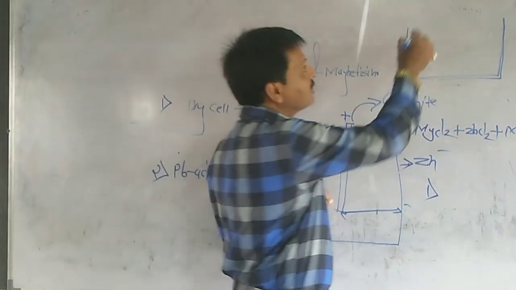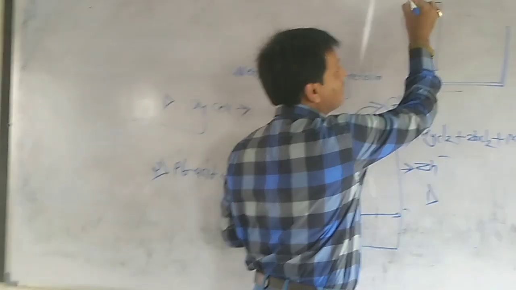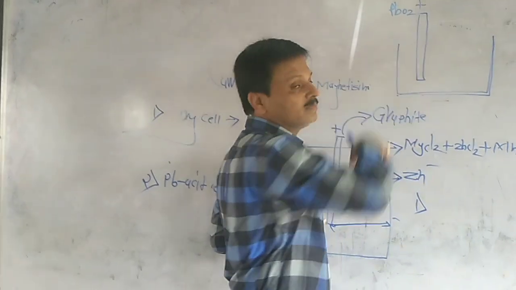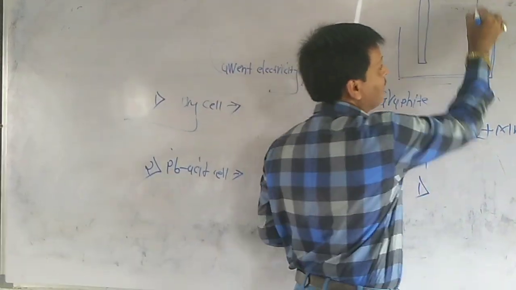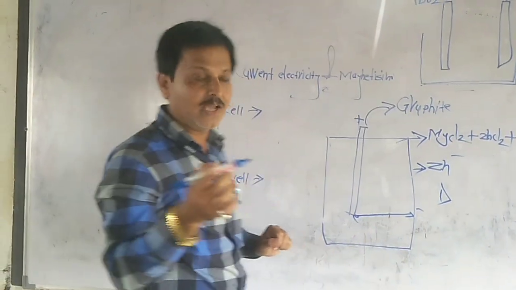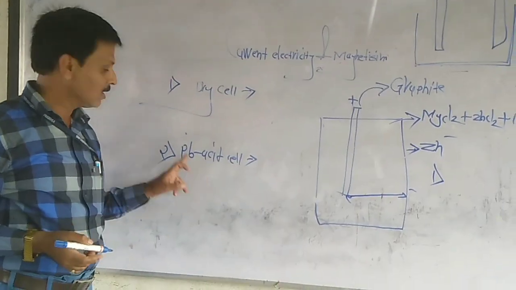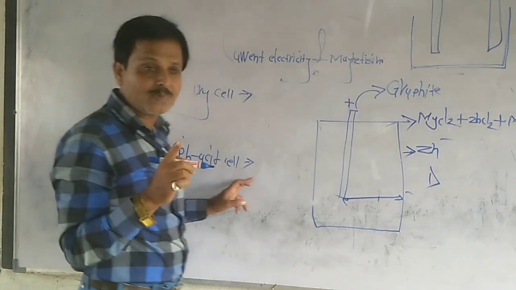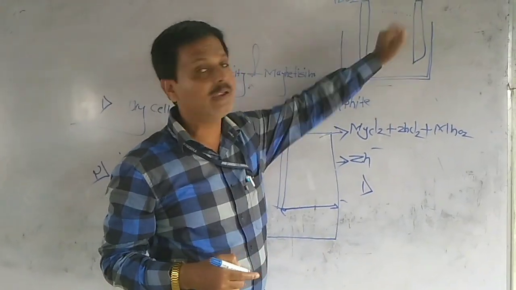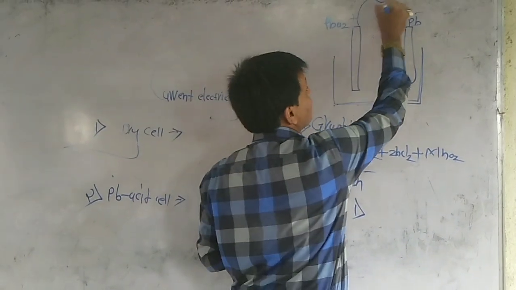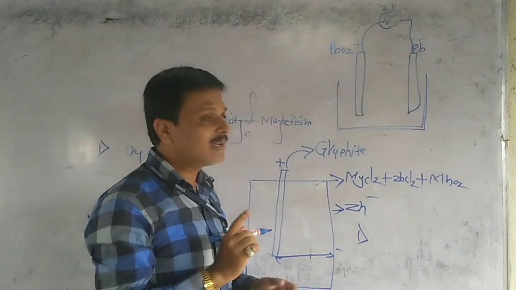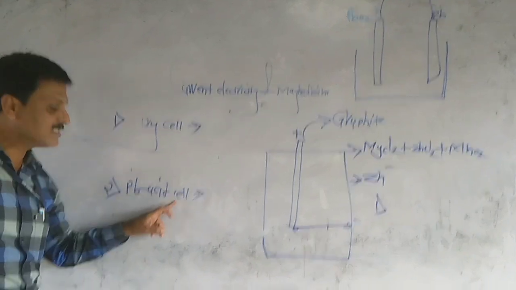I construct one electrode of lead oxide, PbO2, which acts as the positive. Second, I take lead, Pb, which acts as the negative, which I wrote here. These are the main constituents, made from lead: lead oxide and lead. If they are connected, there is a simple potential difference V, using two holes. Another component is also introduced as the cell.